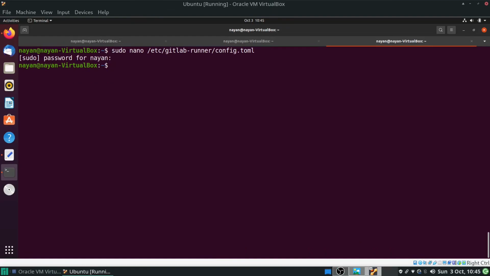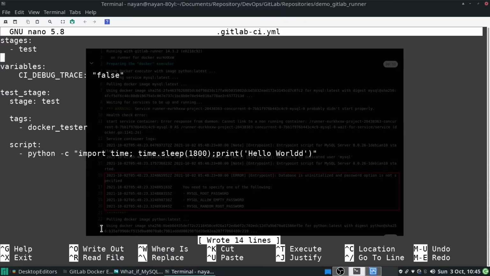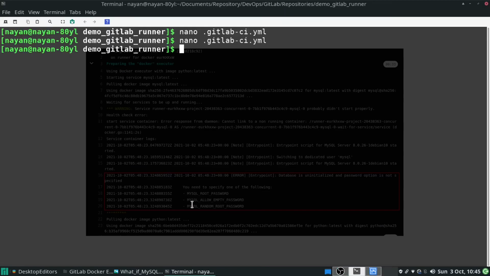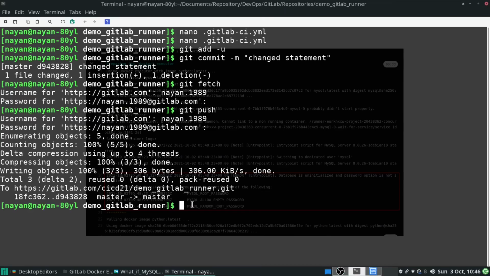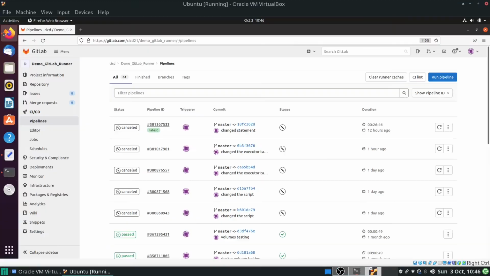Now I will push the changes that I have done on my host machine. Okay, so I will push these changes to the GitLab repository. Now I have pushed the changes to the GitLab repository. So now let's go to the GitLab dashboard, and over here you can see that I have got this particular job. Okay, now I will click on it.